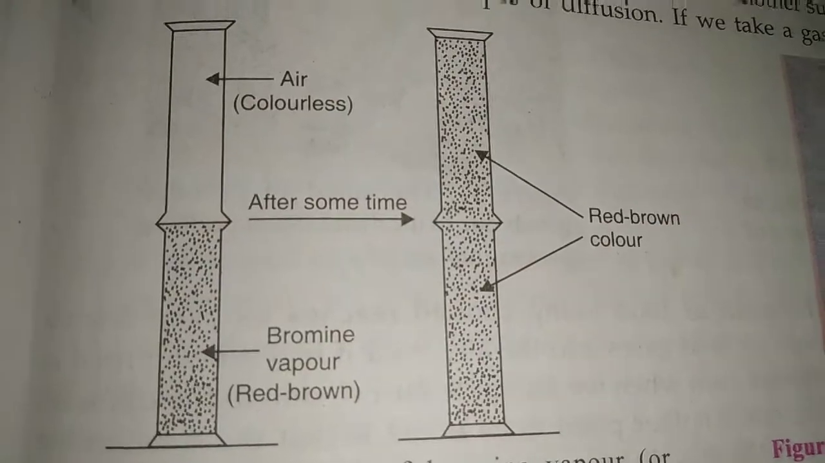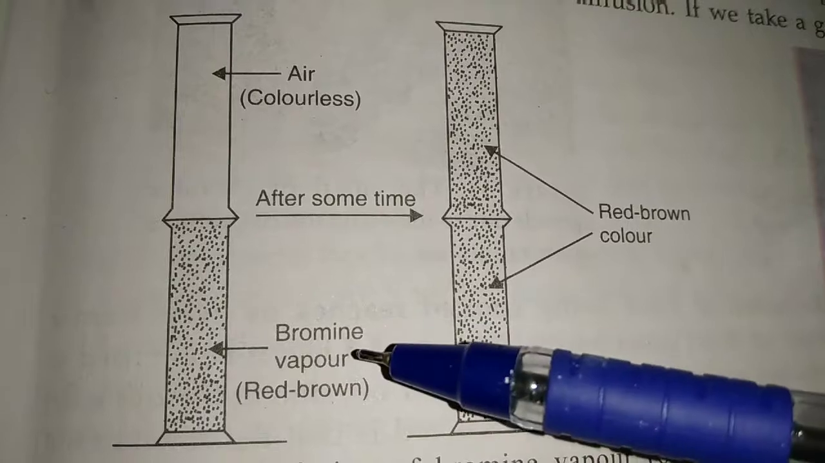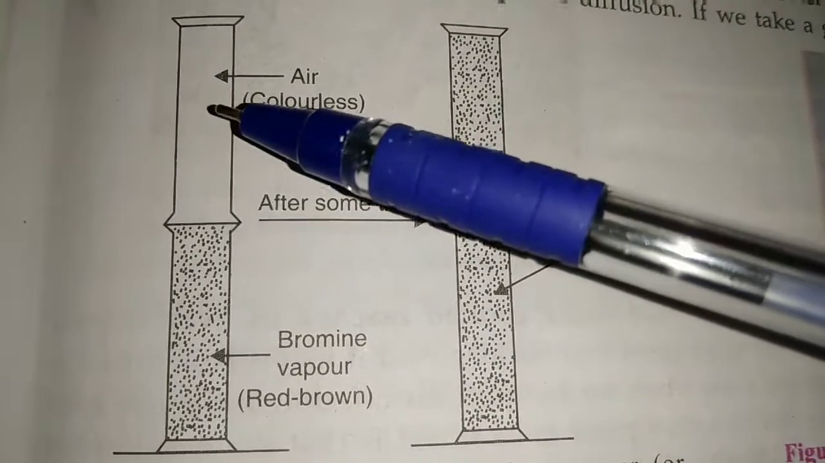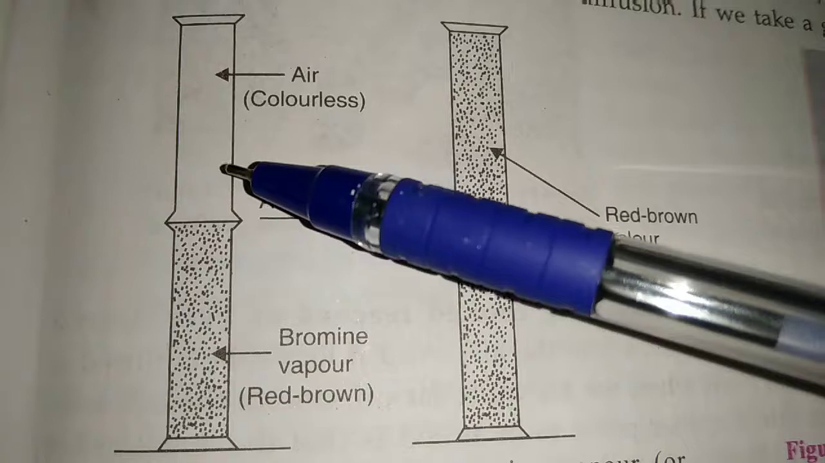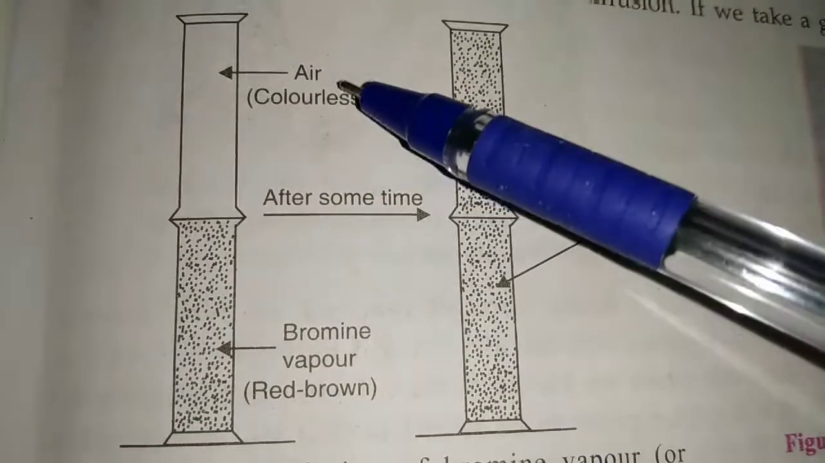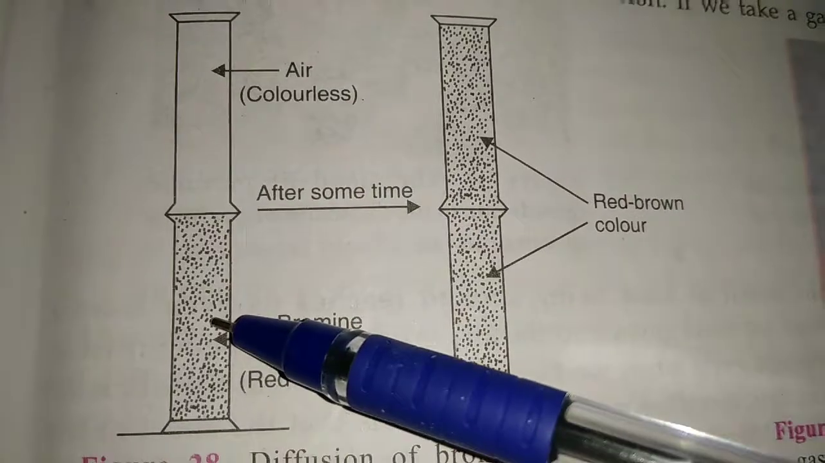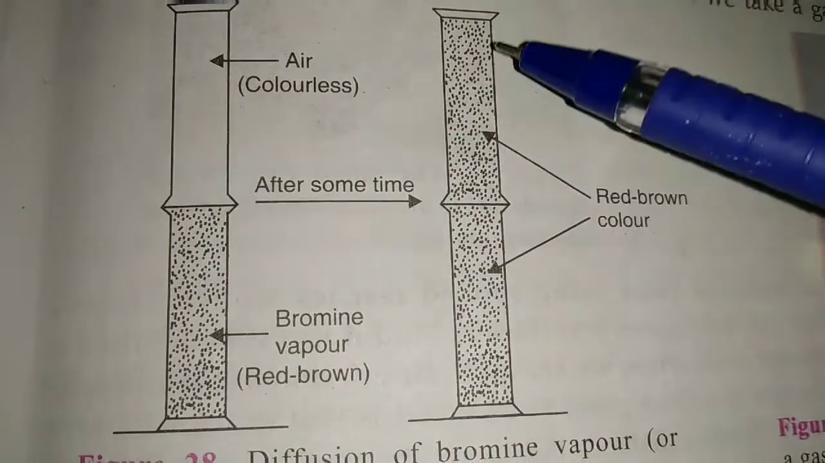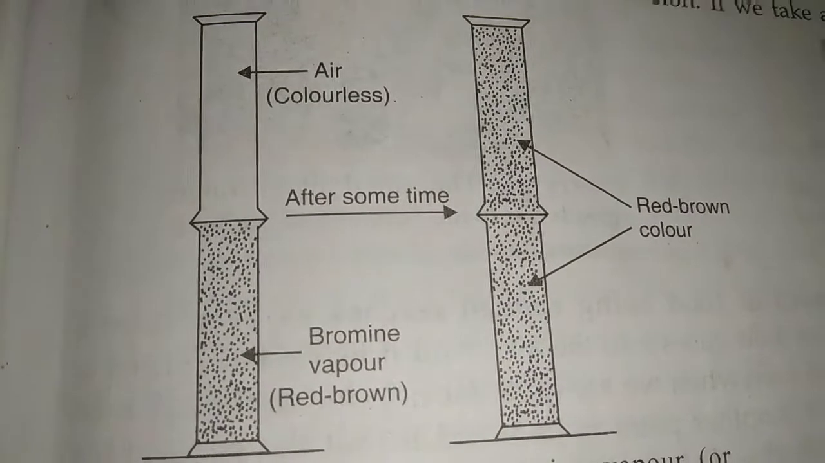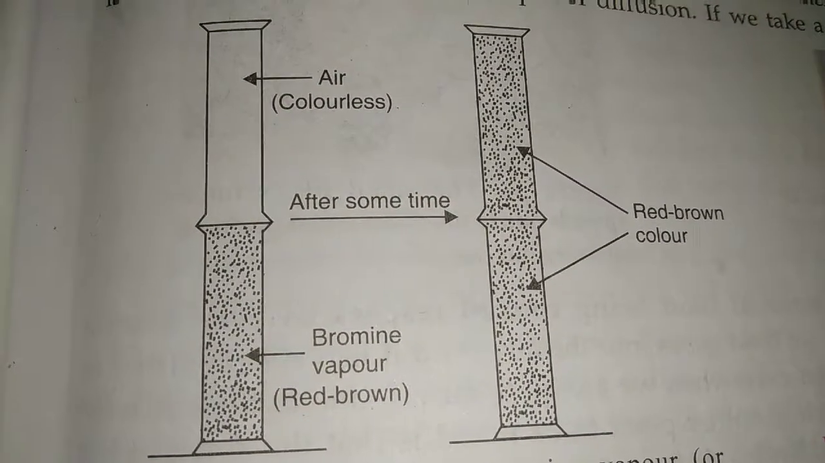Now students, think: as the bromine vapor is moving from here to here, then what about air? Is air moving from here to here or not? Yes, actually air is also moving from the upper jar to the lower jar, right? But we cannot see it because air is colorless. Diffusion is the property of matter which is based on the motion of particles.